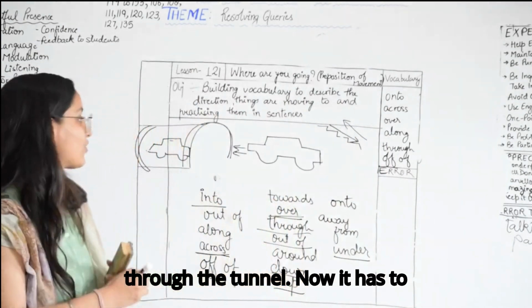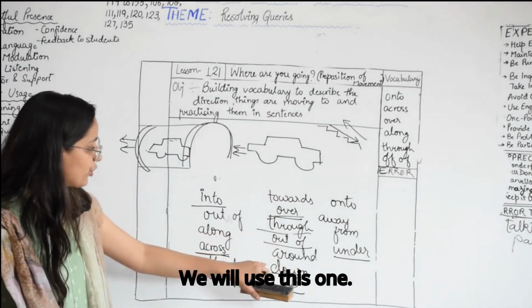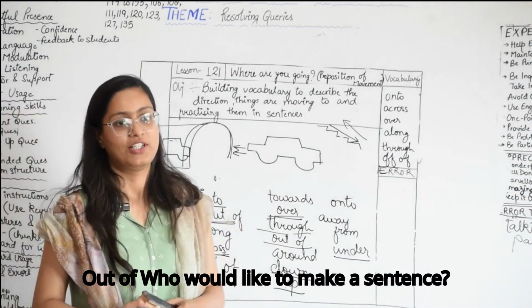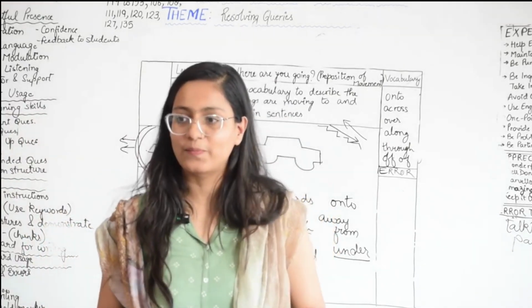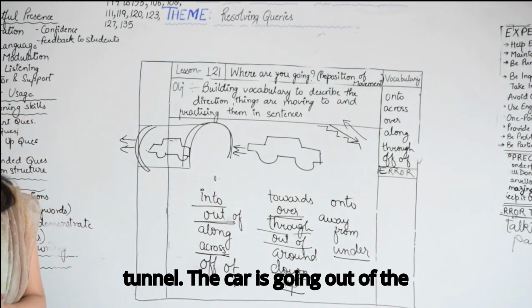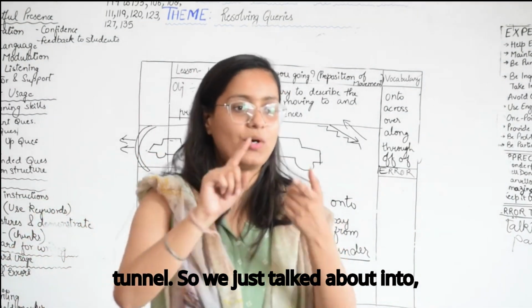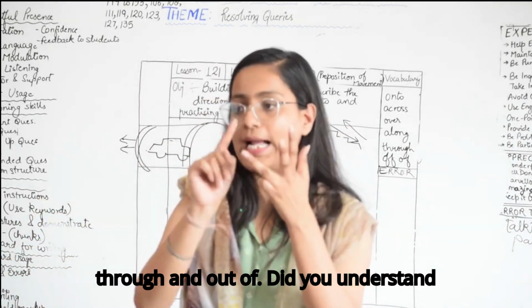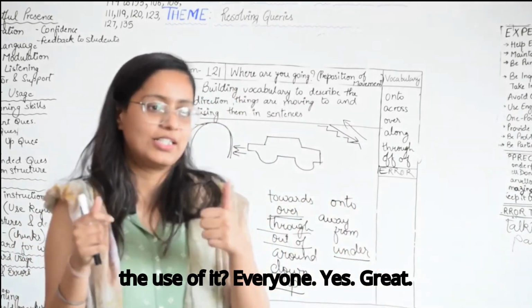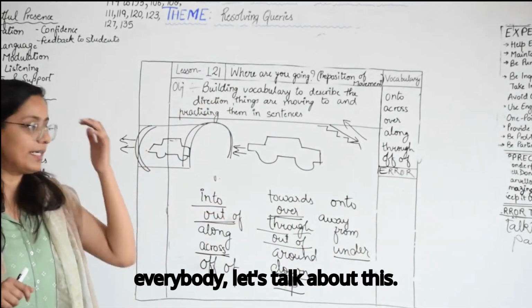Now, it has to come out. We will use this one: out of. Who would like to make a sentence? The car is going out of the tunnel. So we just talked about into, through, and out of. Did you understand the use of it, everyone? Great. Let's talk about some other words, everybody.